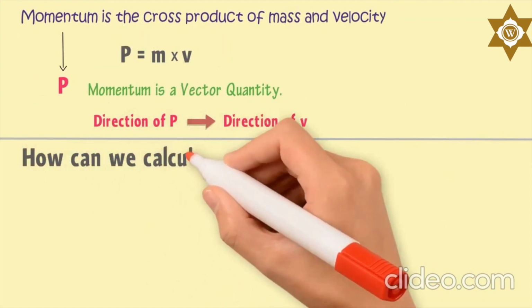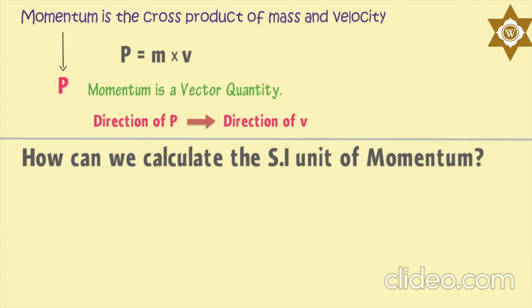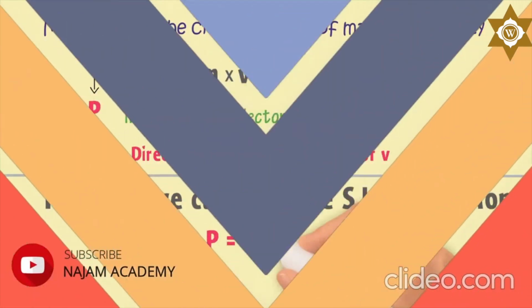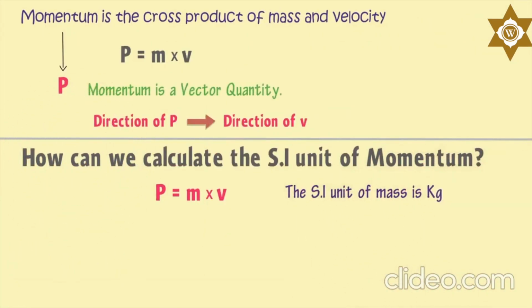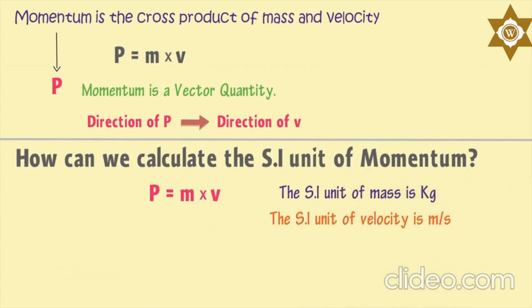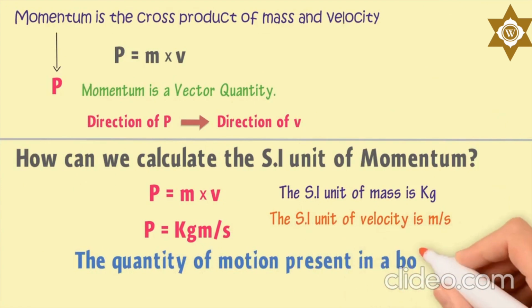Now, how can we calculate the SI unit of momentum? As we know, momentum is equal to mass times velocity. So momentum is equal to m times v. The SI unit of mass is kg and the SI unit of velocity is meter per second. Hence, the SI unit of momentum is kg meter per second. This unit of momentum tells us the quantity of motion present in a body or in a mass.